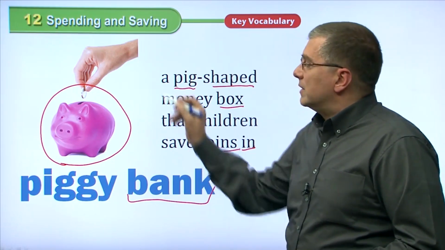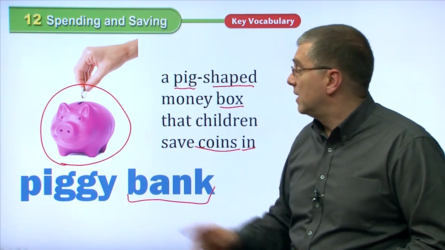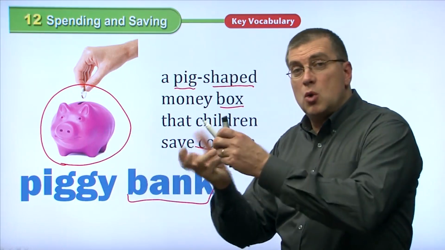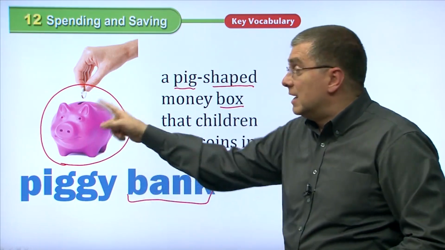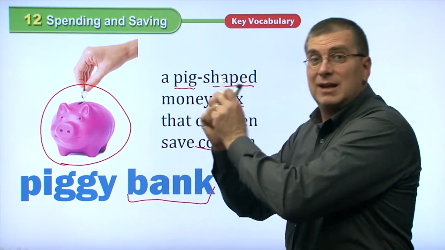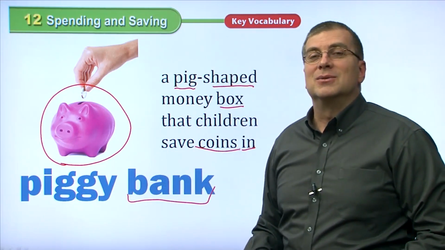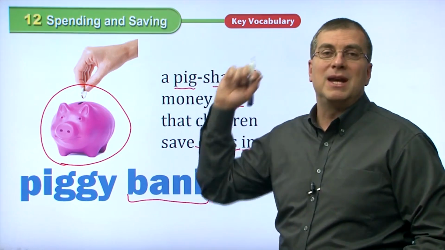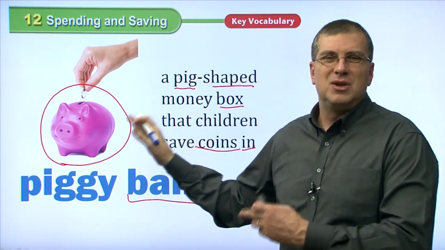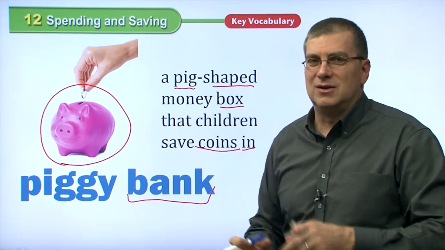Okay, but anyway, we save money in a piggy bank. And you probably have a piggy bank yourself. Some piggy banks have a little thing on the bottom. You open it up, and then you can pour the coins out. Some piggy banks, they don't have that. The only way to open it is to break it, right? So that's also another way to get the money out. To break the piggy bank is to get all the money out. But usually, if it's made of plastic, you don't have to break it. You just open it up. But it's easier to do that.